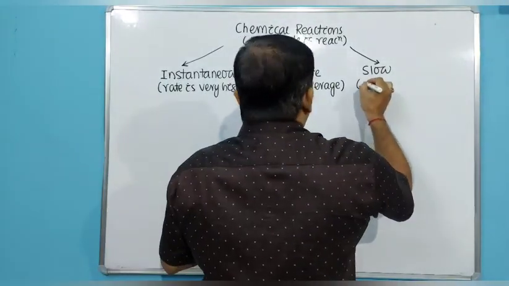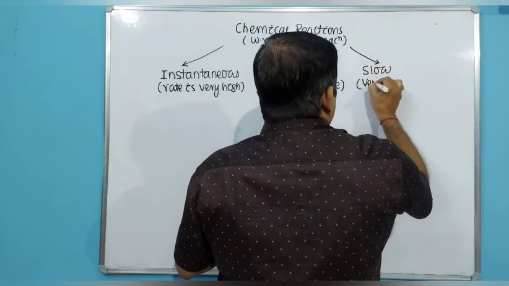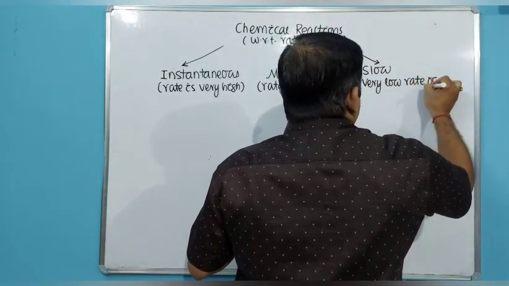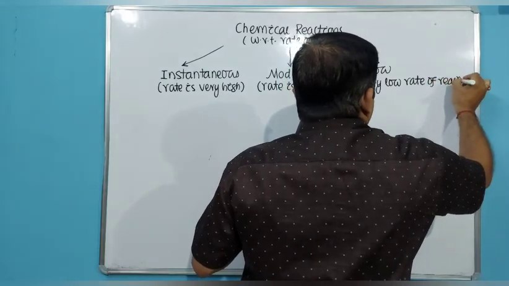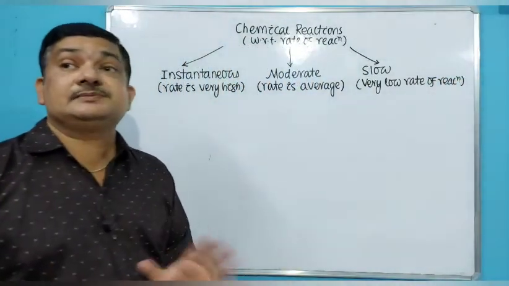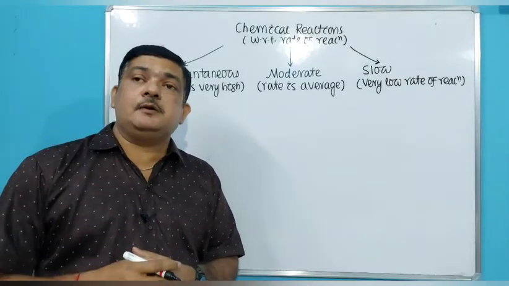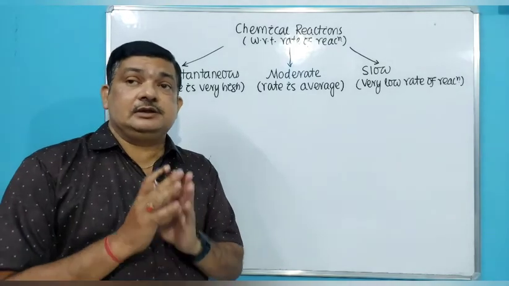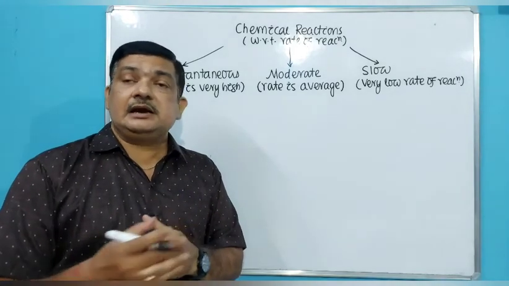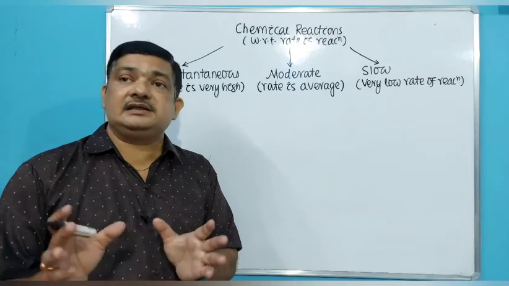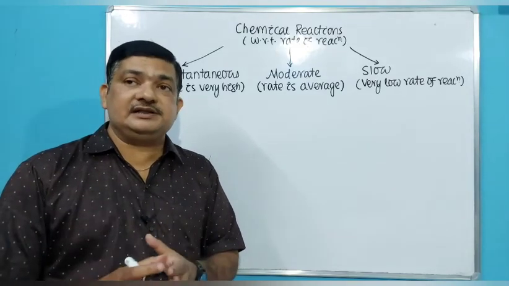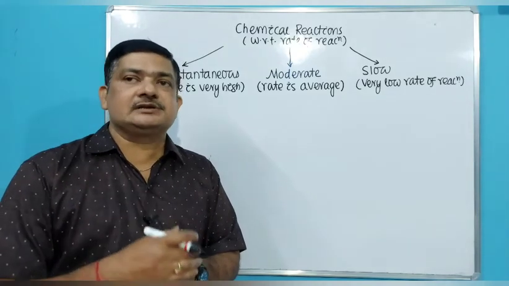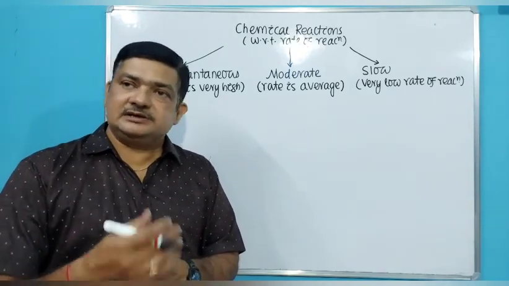Slow means a very low rate of reaction. It is so slow that it takes almost several years for completion. Some reactions take years to complete. So they come under the heading of slow reaction, like nitrogen fixation and rusting of iron. They are examples of slow reaction. The iron outside slowly gets rusted, that is called rusting of iron. So it is a slow process. Nitrogen fixation is also a slow process.